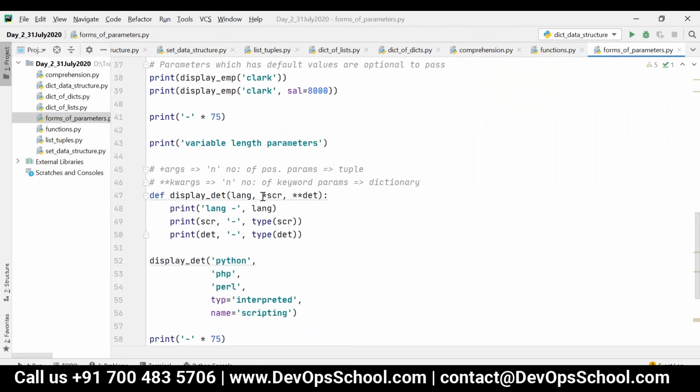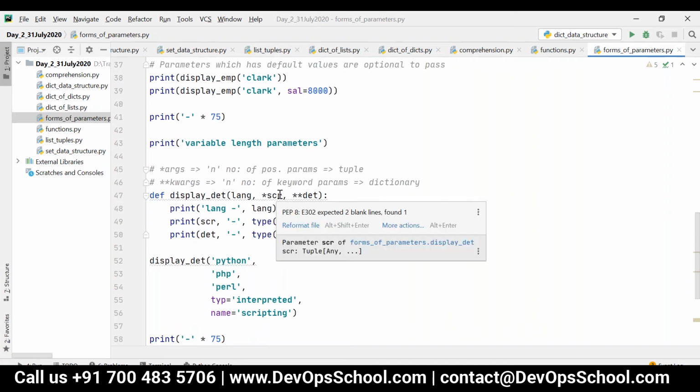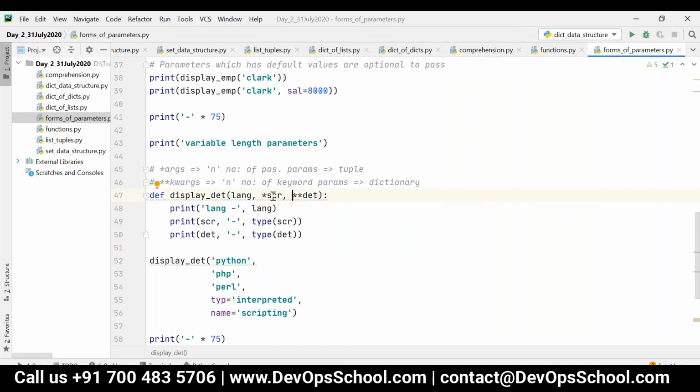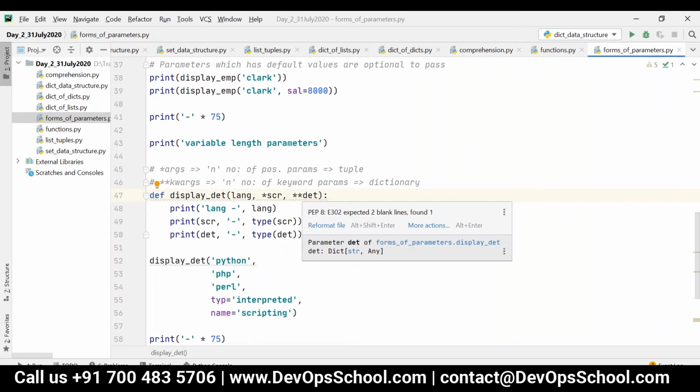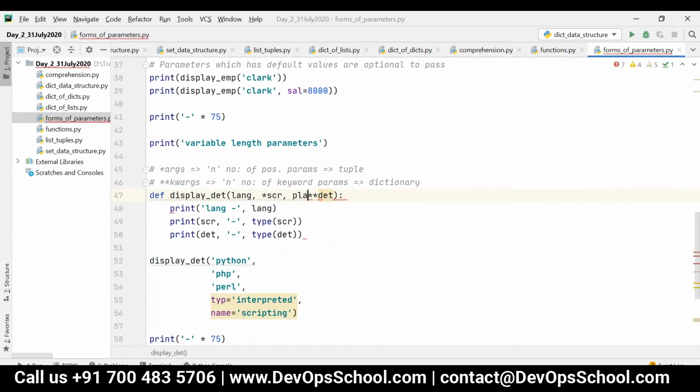If you have any parameter before star, now consider I have one standalone parameter between star and double star, let's say platform. Now let's see what will happen in this case. Lang will take Python, scr will take PHP and Perl in the form of tuple.